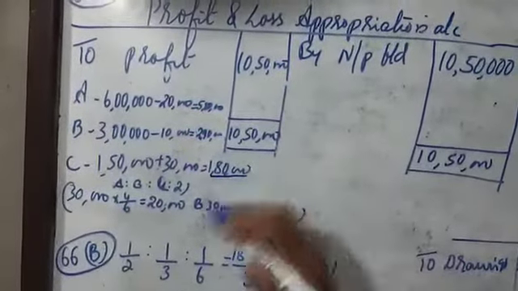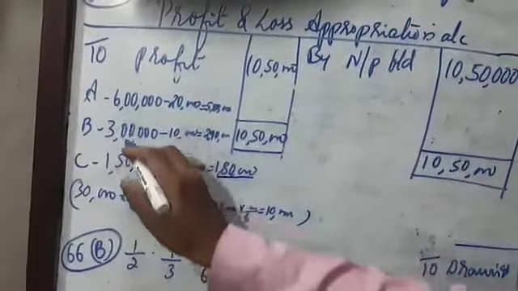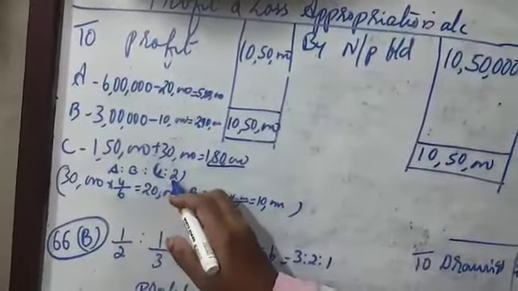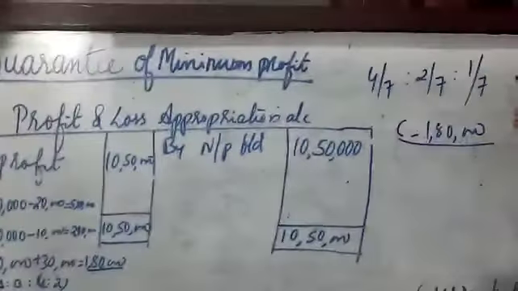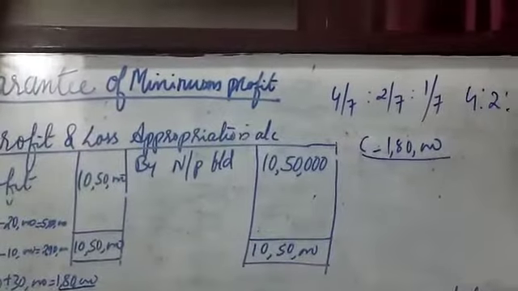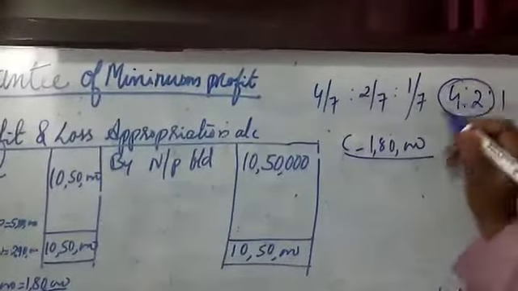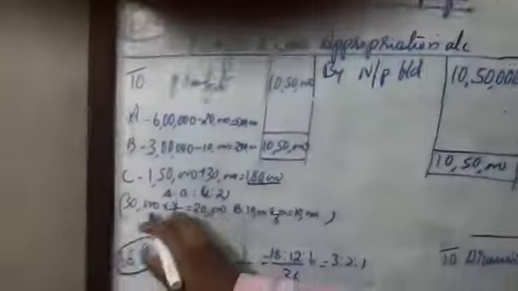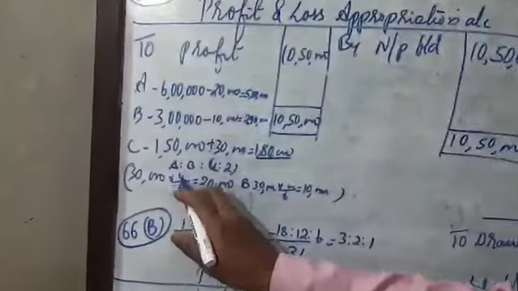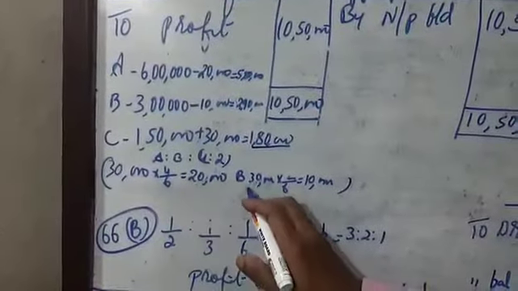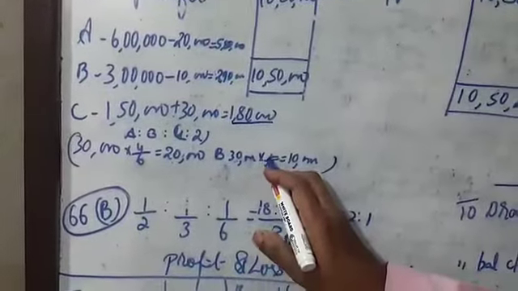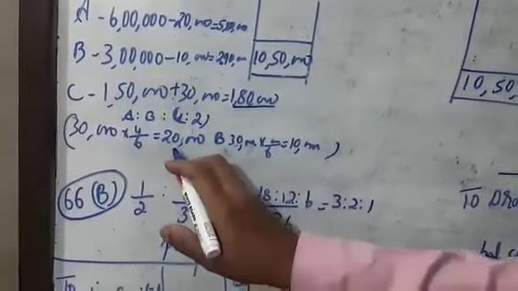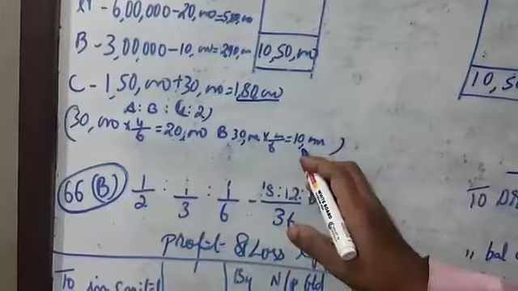Now who will give the 30,000? A and B will give in the ratio 4:2, since the total ratio is 4:2:1. So 30,000 into 4/6 A will give, and B will give 30,000 into 2/6. So A will give 20,000 and B will give 10,000.